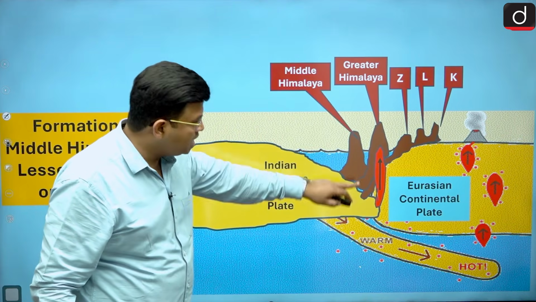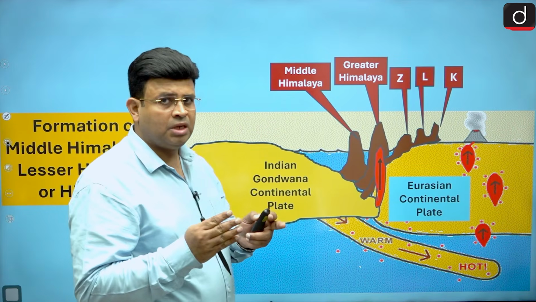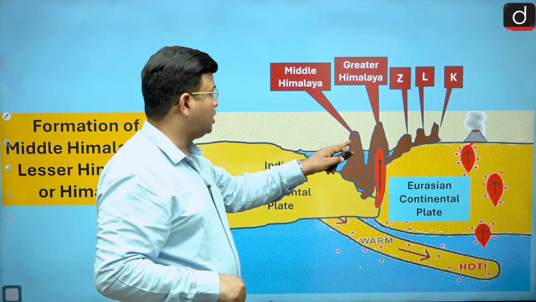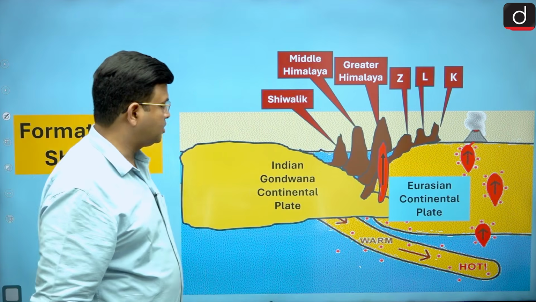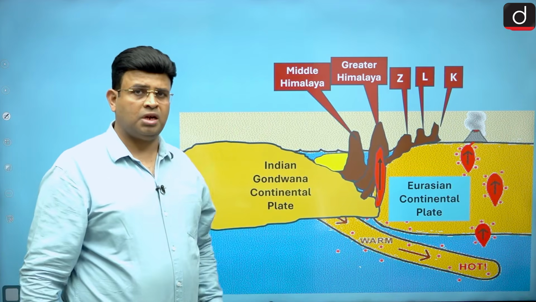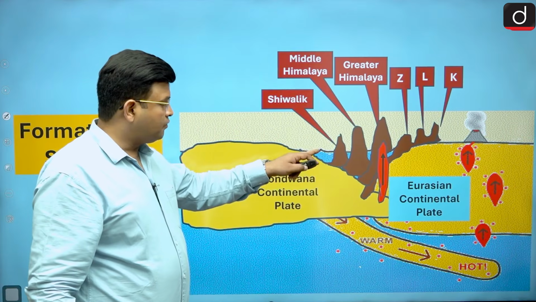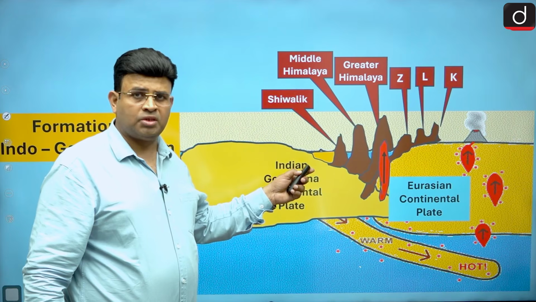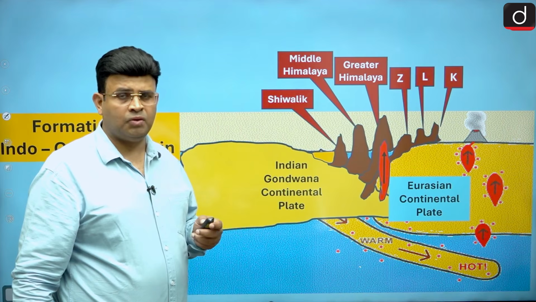it buckled into the Middle Himalayas. Again in front of the Middle Himalayas a foredeep is existing; fore means in front and deep means deep. In the foredeep of the Middle Himalayas, again the rivers from both sides deposited sediment, and this sediment buckled under the continental convergence compressional force into the Shivalik range. And again in front of the Shivalik range a foredeep was existing, and it was filled up with sediment from both sides and became the Indo-Gangetic plain, including Punjab, Haryana, Delhi, UP, Bihar, West Bengal and Assam.